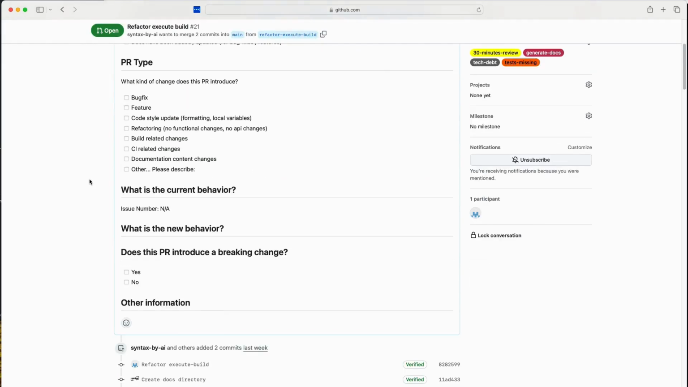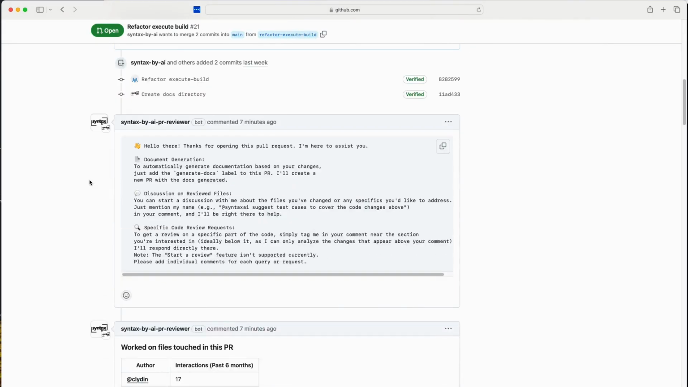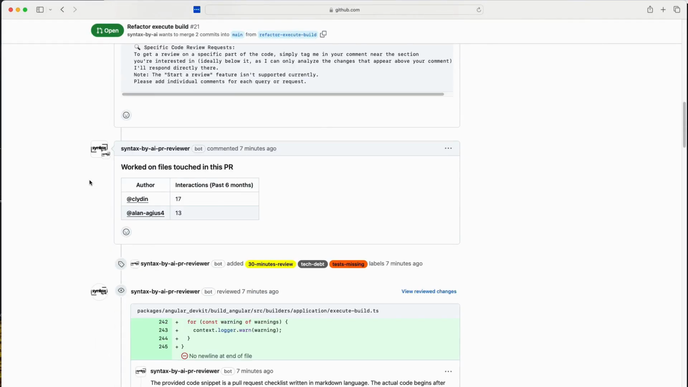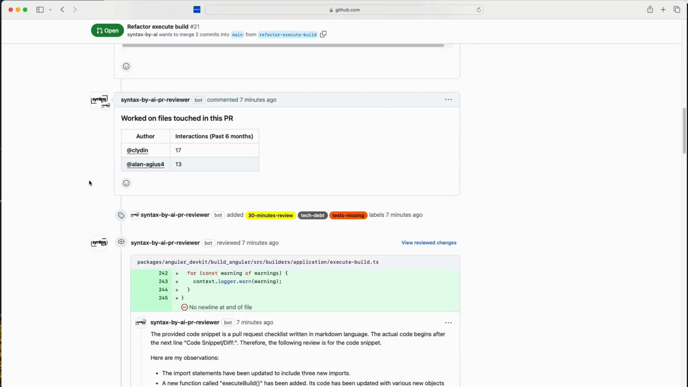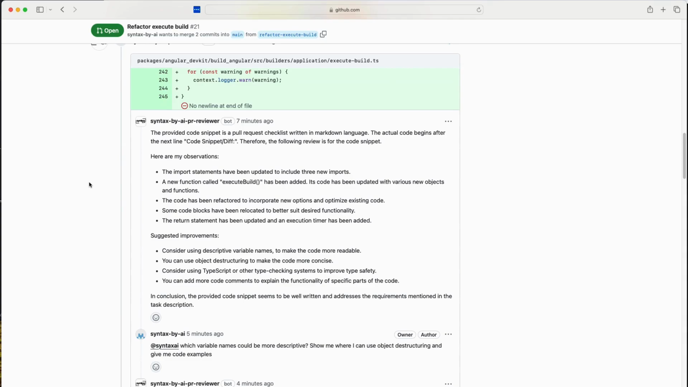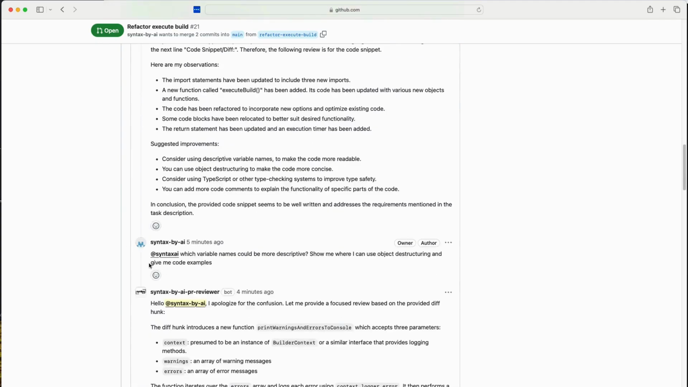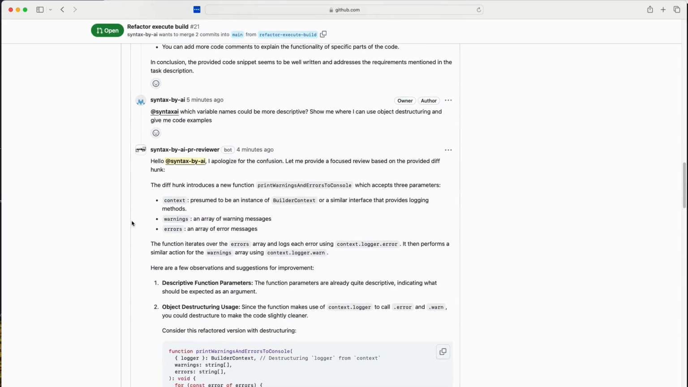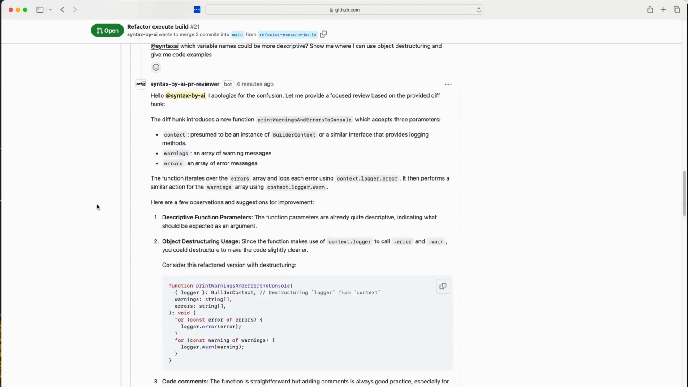I hope this is something which would help you get your PRs reviewed quicker. Sometimes it's pretty frustrating when I have to wait for hours or even days to get a review. In here you get a review straight away. You can generate documentation which explains the code. You can start a discussion about files. You can ask about, as you can see, some additional instructions.